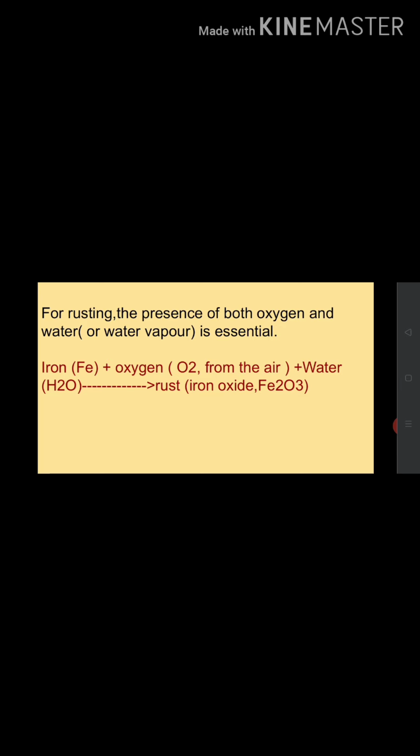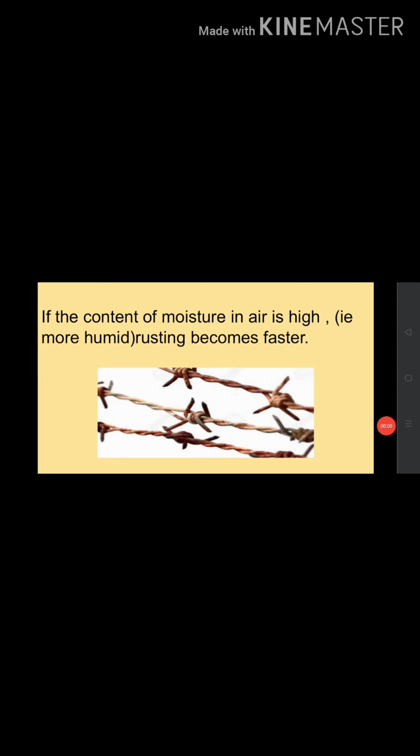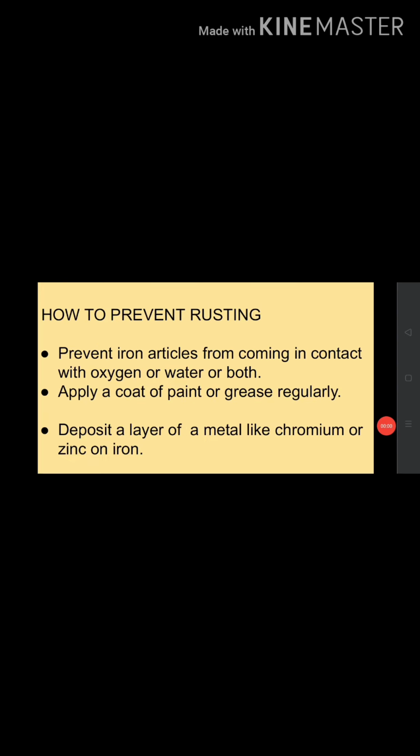Actually, rust is iron oxide. Its formula is Fe2O3. If the moisture content in air is high, rusting becomes faster. A humid atmosphere favors rusting. We know that iron is used for making bridges, gates, cars, trucks, ship bodies and many other articles. So its monetary loss is huge. So we have to prevent rusting.